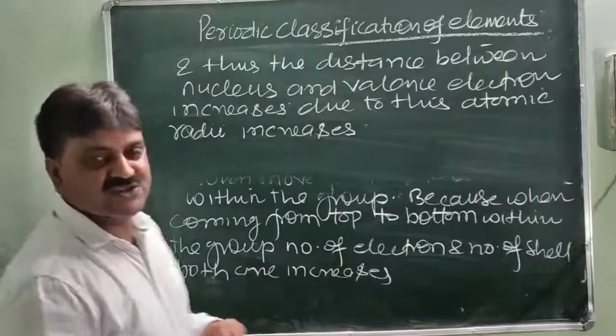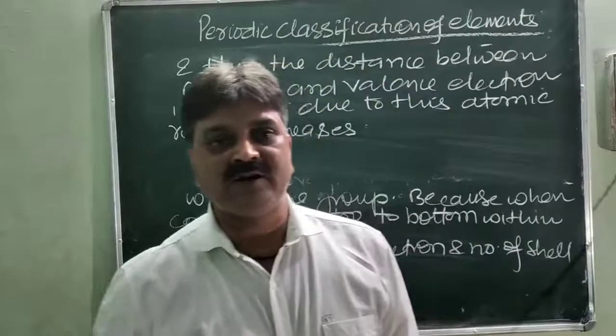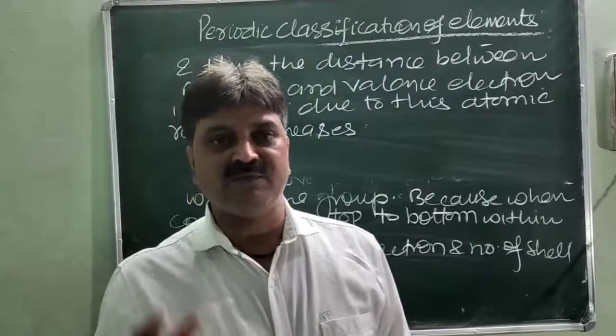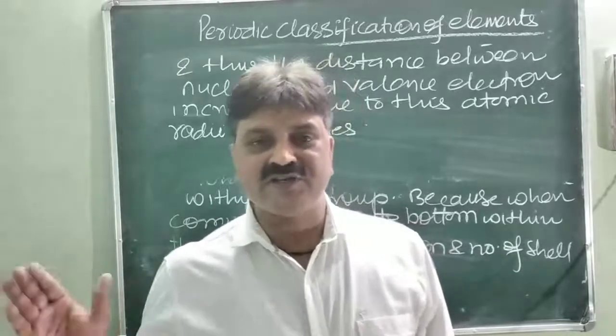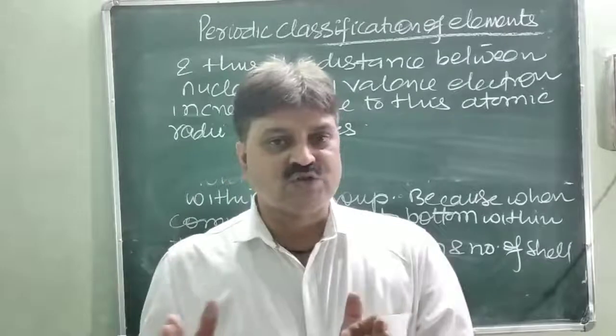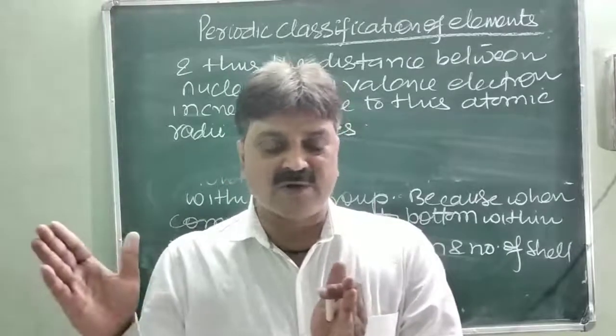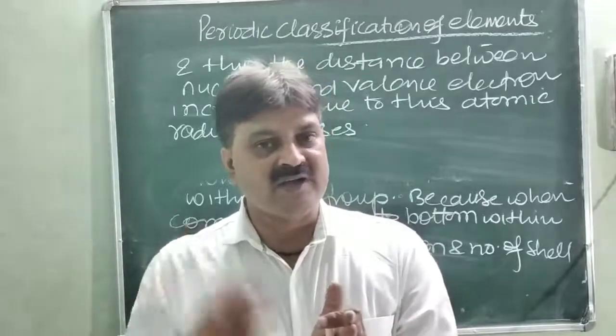So this is the variation of atomic radii in a group. When coming from top to bottom, the number of shells and the number of electrons both increase. As the number of shells increases, the valence electron goes away from the nucleus. As it goes away, the distance obviously increases, so atomic radii increases.